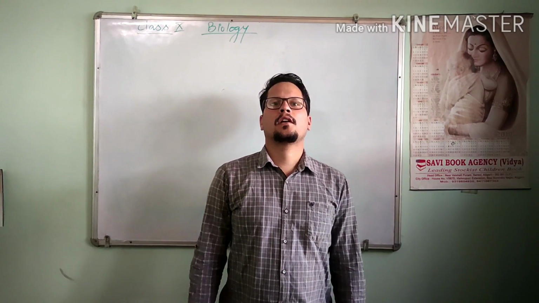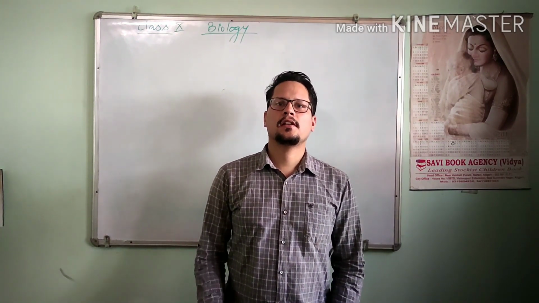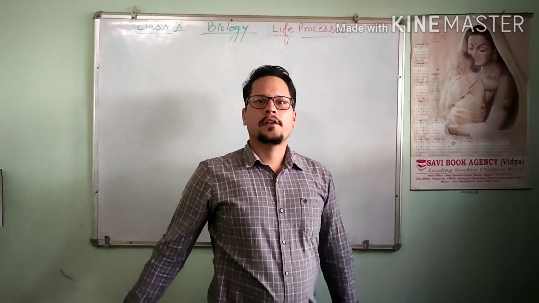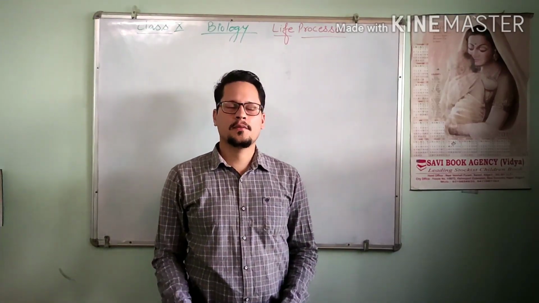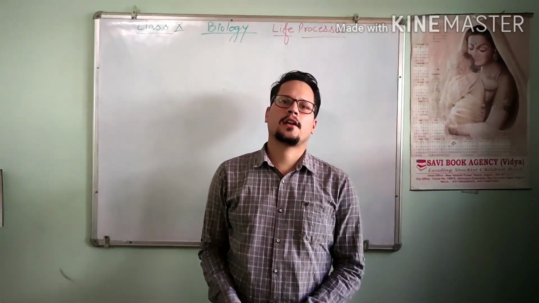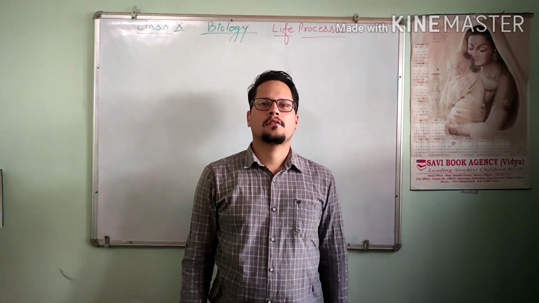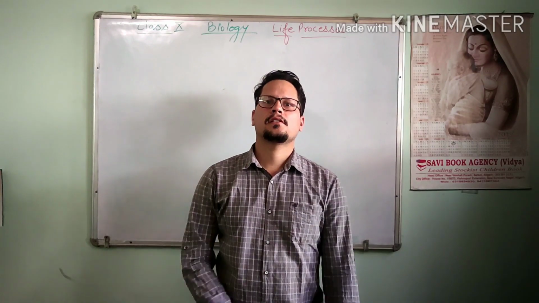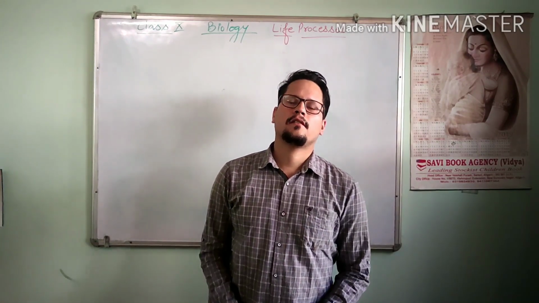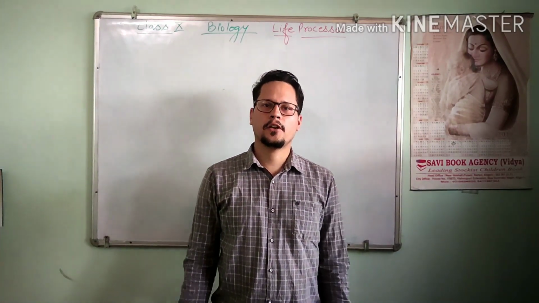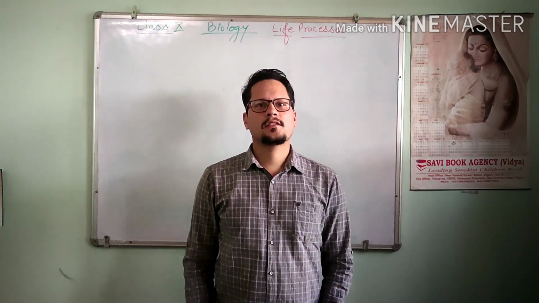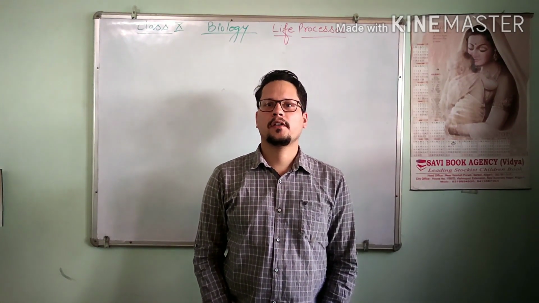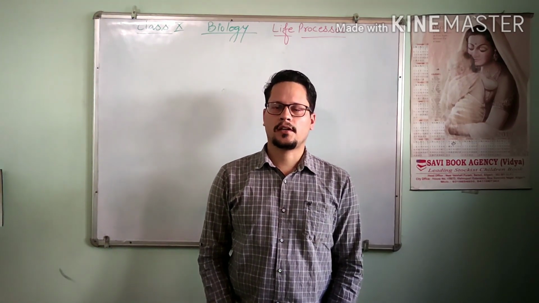Today I am going to start class 10th chapter 1st, life processes. In your daily life, you see many things in your surroundings like plants, animals, vehicles, table, chair, birds. We categorize them as living and non-living things. As you know, living things are those which are alive and non-living things are those which are not alive.